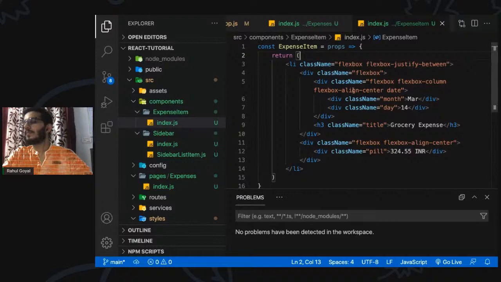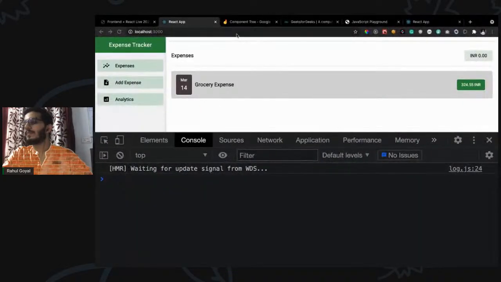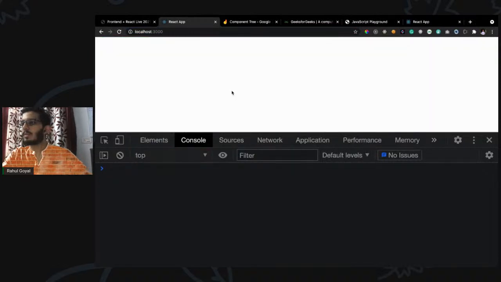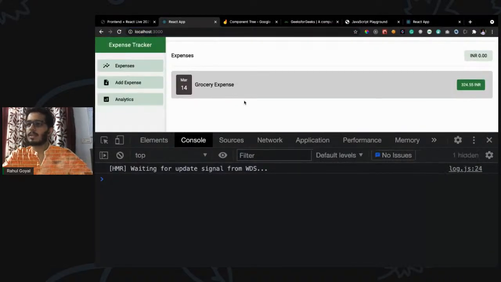So as we can see, we have the same UI, but in a much more specified manner. Okay, so I guess I am audible now. So let me know if some part of what I've said is not completely audible. We'll repeat that.